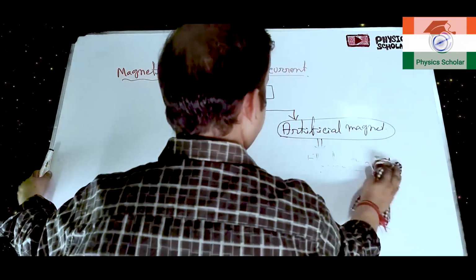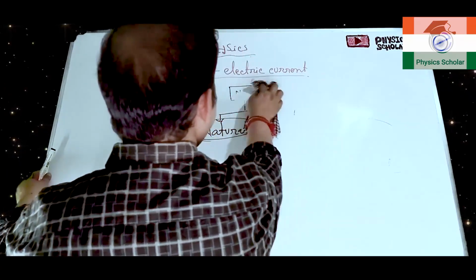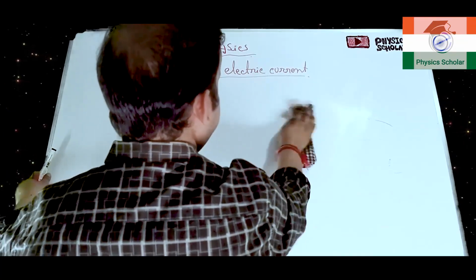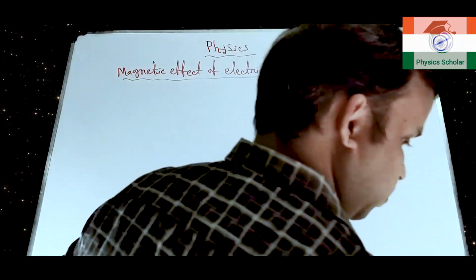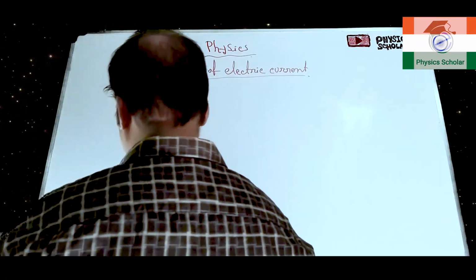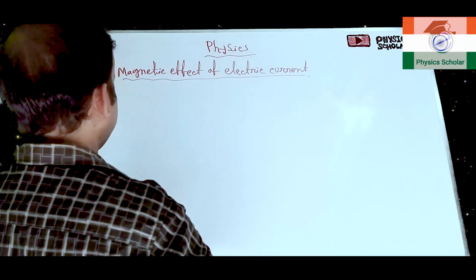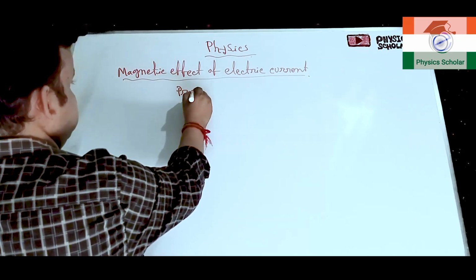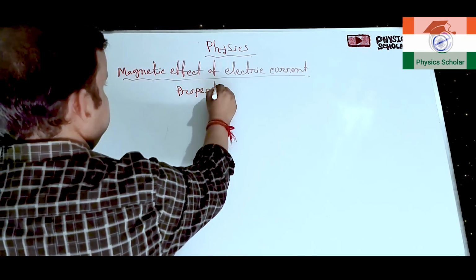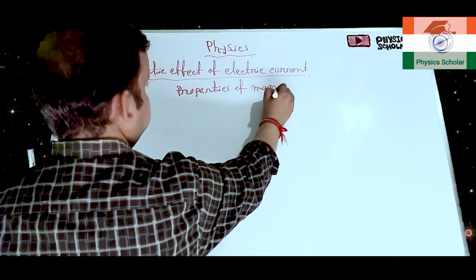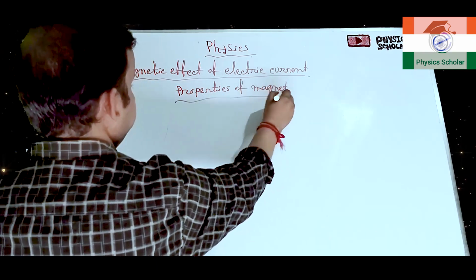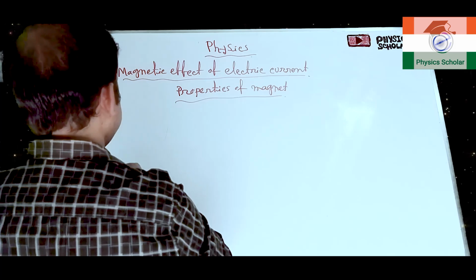Let us quickly revise. Basically this is revision, the magnet you have learnt in previous classes, I think class 4, 5, 6, 7. Now we will learn some properties of a magnet. What are the properties of a magnet?